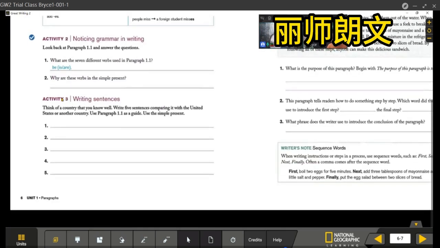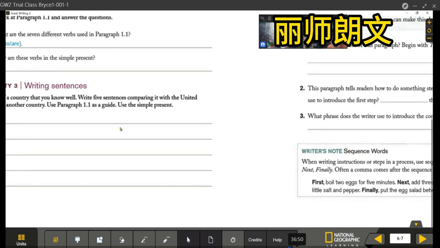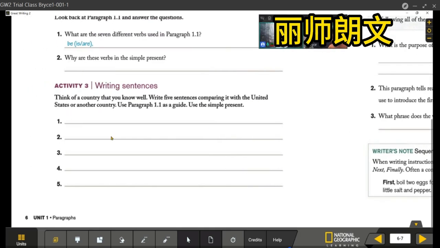Good. Activity 3, write sentences. This is going to be one of your homework. Think of a country that you know well. Write 5 sentences comparing it with the United States or another country. Okay, write about it. Now, think, which country do you want to write? Do you have an idea now? Compare a country with US.